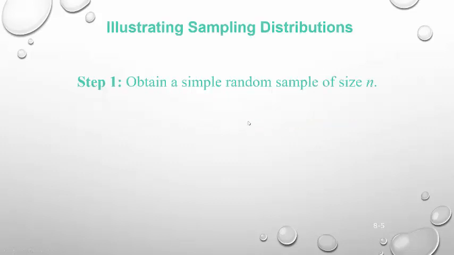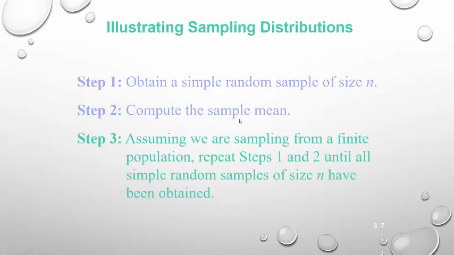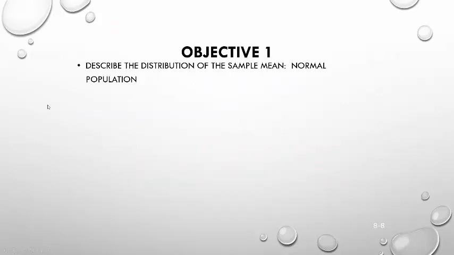Alright, so here's what I want to do. I want to illustrate what I mean by this by doing a couple things. So I want to obtain a simple random sample of size n. I want to compute the sample mean. And then, assuming we are sampling from a finite population, repeat steps 1 and 2 until all simple random samples of size n have been obtained.